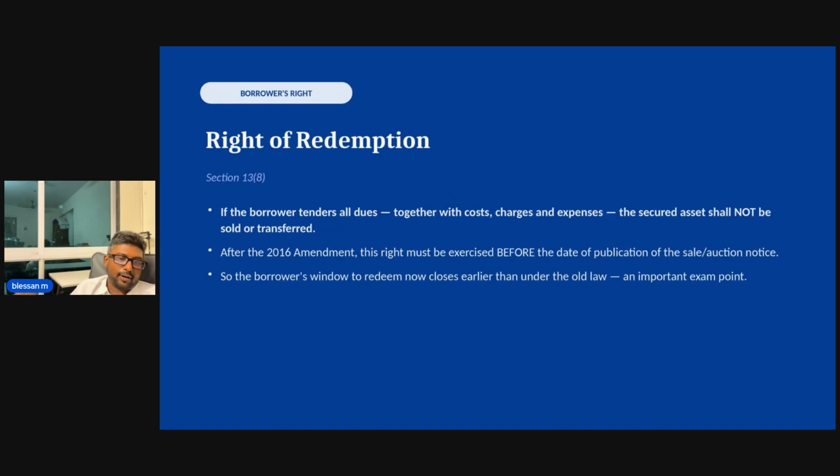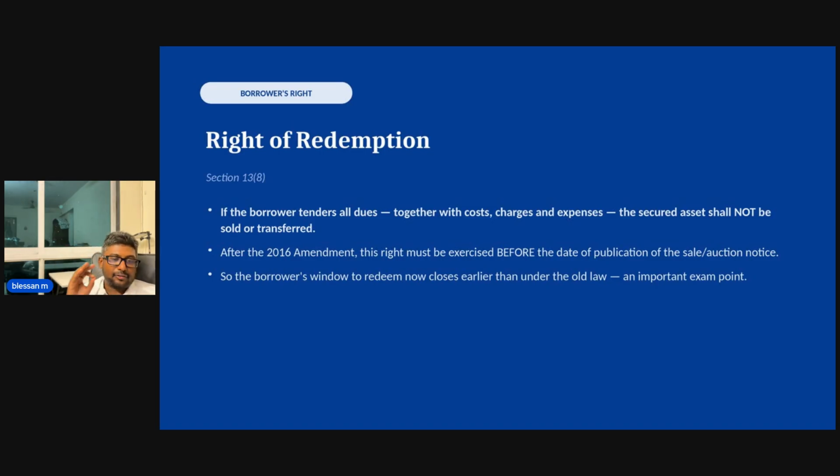Like I said, right of redemption. First of all, I wanted to explain what the right of redemption is. Right of redemption means it is the mortgagor's right to redeem the property, and this right exists, not very clearly, I will repeat it again. This right exists only till the bank publishes the sale notice. If the sale notice is published, your right of redemption is extinguished. This is there in the Act, and this was done after the 2016 amendment, and this is also reiterated by the Supreme Court.